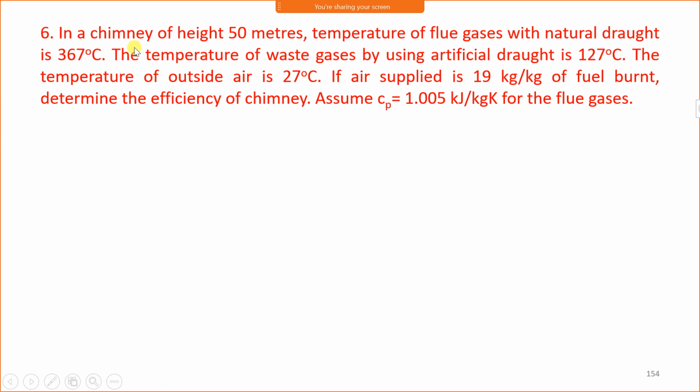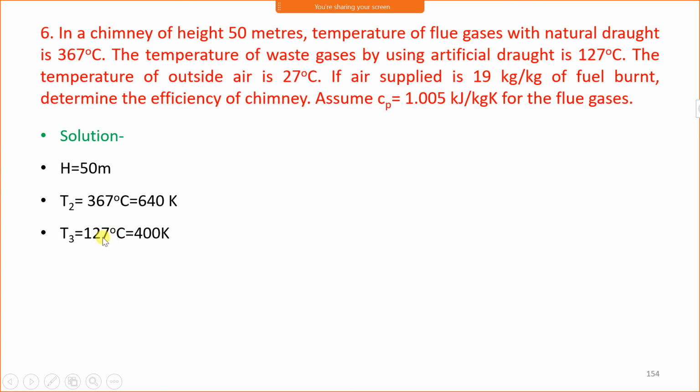Now in a chimney of height 50 meter, that is chimney height is 50 meter, the temperature of flue gases with a natural draught, that means T2, is 367 degrees Celsius, which means 640 Kelvin. The temperature of the flue gases by using artificial draught is 127 degrees Celsius. That is T3. 127 degrees Celsius in Kelvin is 400.